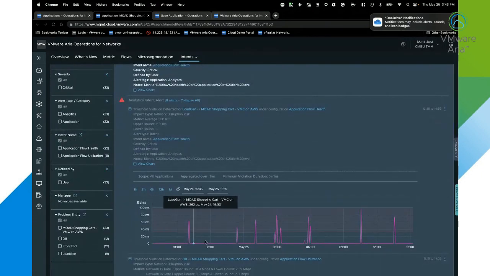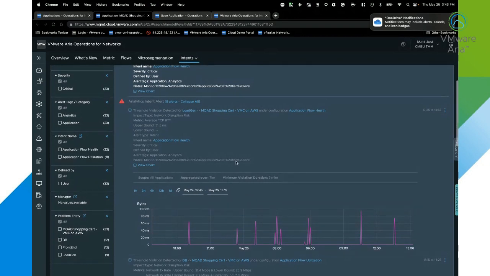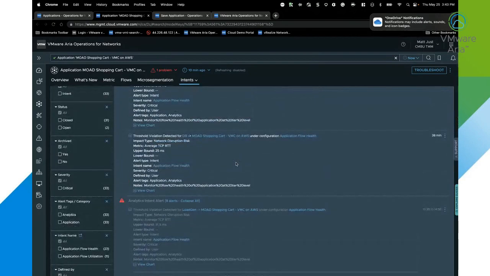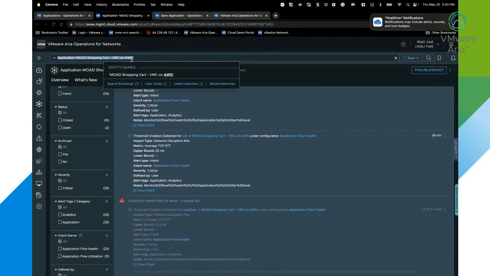So from a historical standpoint, we can go back up to 13 months and take a look at when we've had anomalies that could have impacted that application. And there are many different ways we can dive in and search for these anomalies, whether it's within the application view or using a search-based Elasticsearch engine that we have built into the product, where, just like using Google, you can search for and find any type of anomalies related to any component of the application or the application itself.